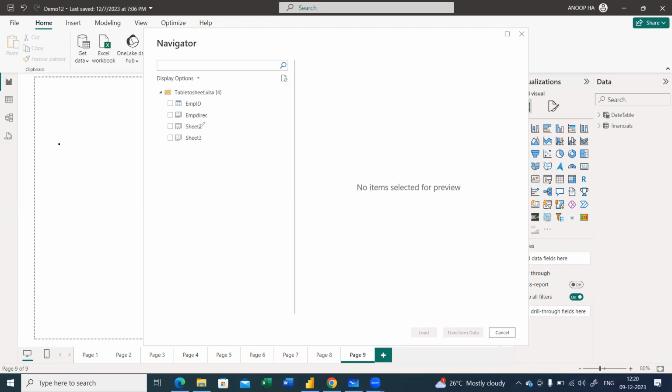Yes, correct. Now, what happens once I select employee ID? You will get only one table, right? And you have the null values. Why? Because this range of cells is also included in the table. Even if I don't enter the data, it is considered as null data. Clear with my point, Vijay?